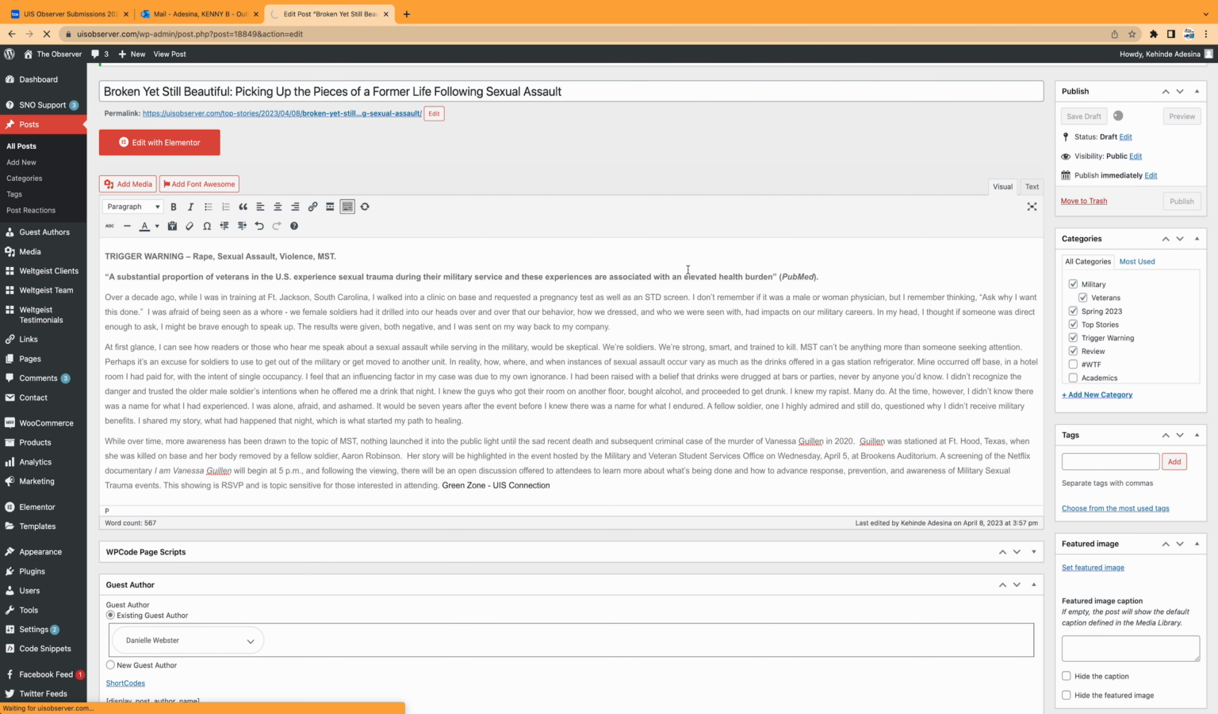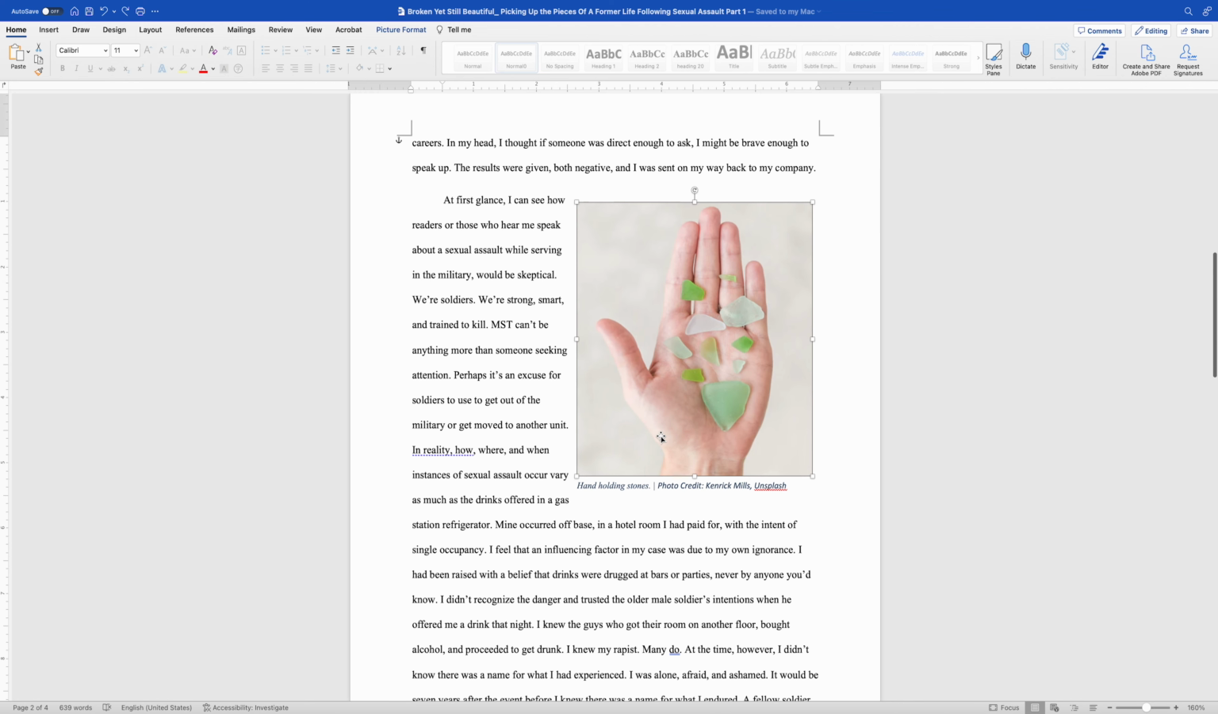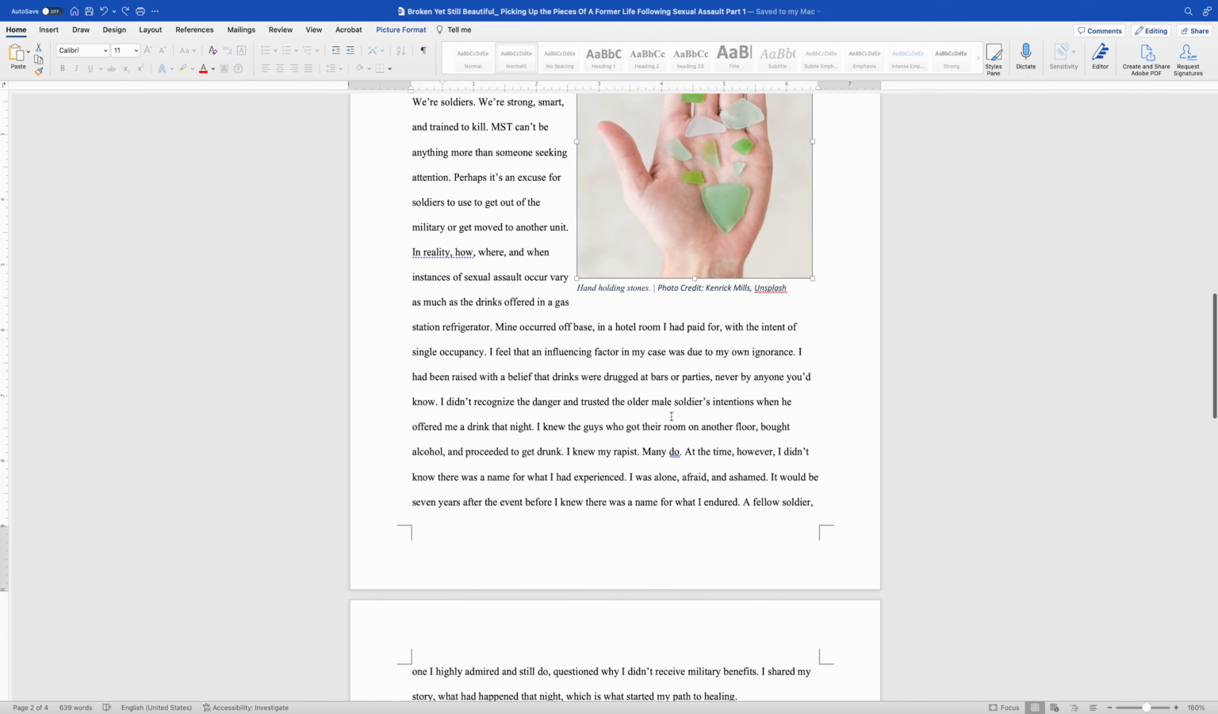Now you can click preview to see how the story looks on the website. Okay, looking good. But you can see that we are missing the featured image. Step 5. Add featured image. The staff contributor submitted 2 images in this Word document. So we must decide which image to use as a featured image.